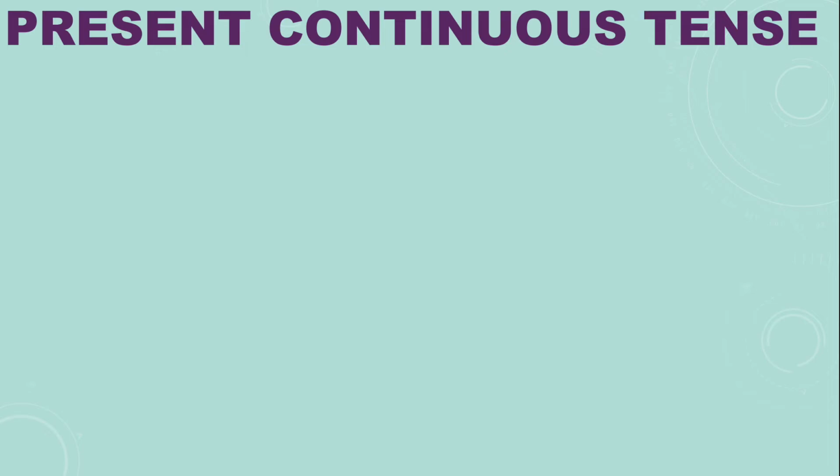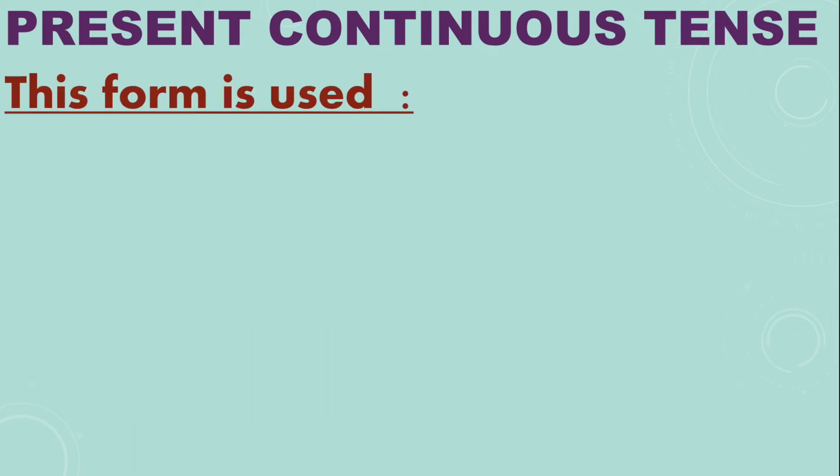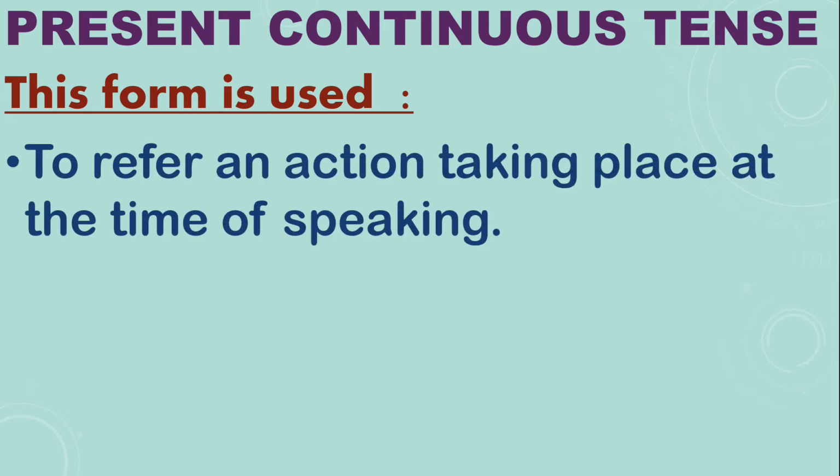Students, there are some cases in which we can use this form, this present continuous tense. So this form is used to refer to an action taking place at the time of speaking. For example, someone is knocking at the door.